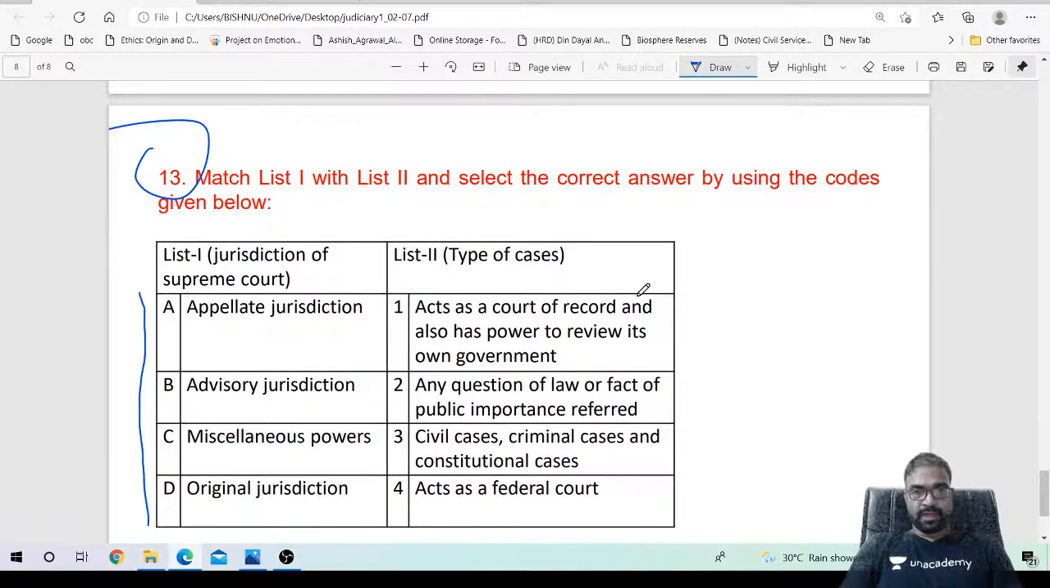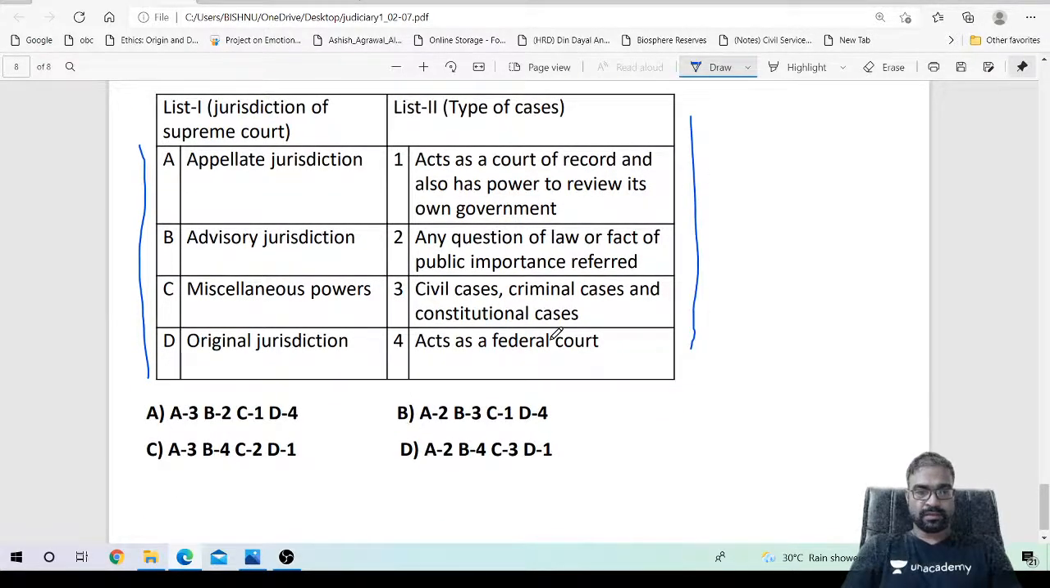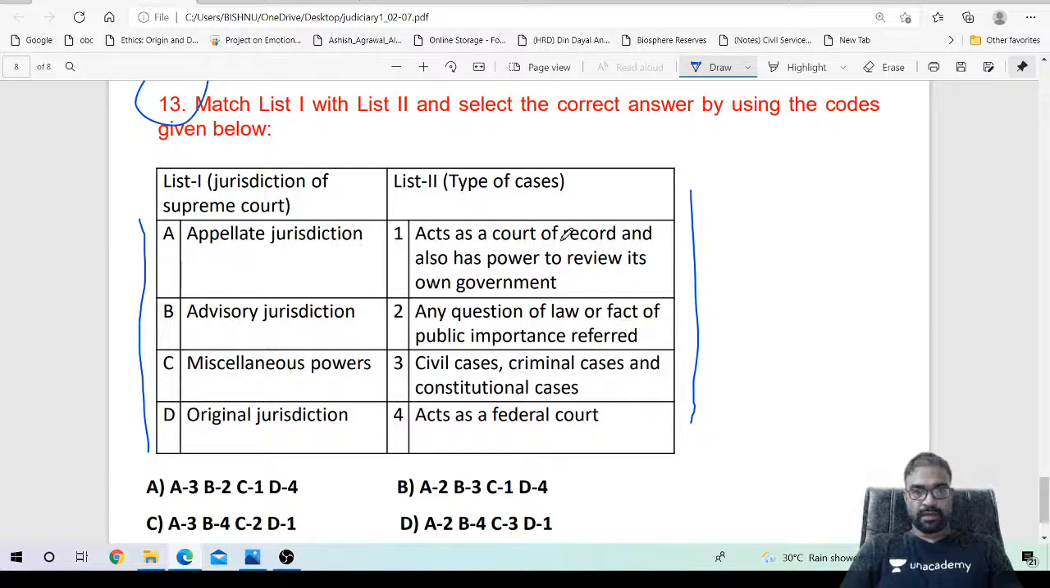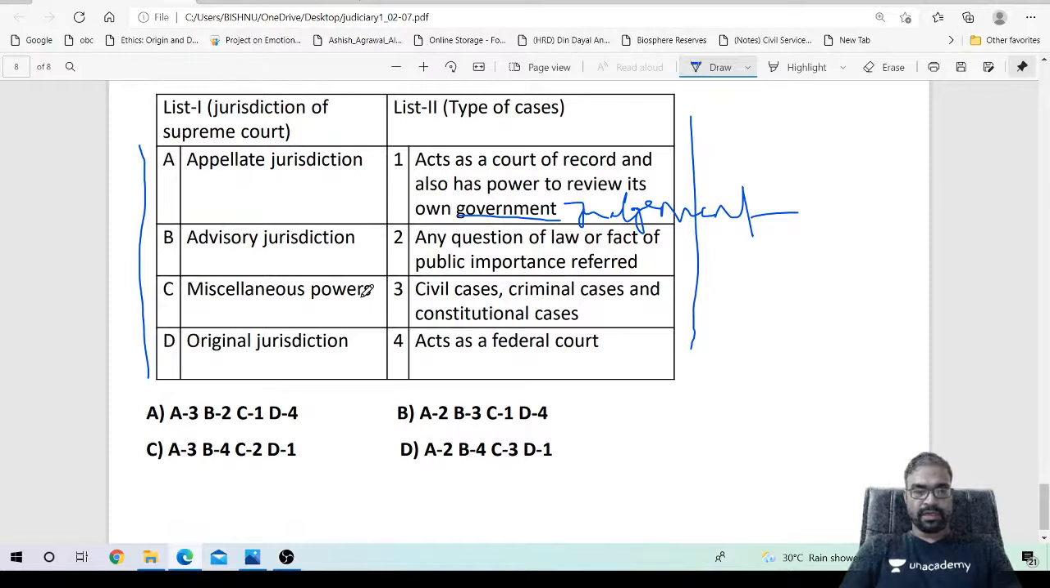Appellate jurisdiction: act as a court of record, and also has the power to review its own judgment. Advisory jurisdiction: any question of law or fact of public importance referred. Miscellaneous power: civil, criminal, constitutional cases. Original jurisdiction: act as a federal court. The options A, B, C, D are matched with 1, 2, 3, 4.